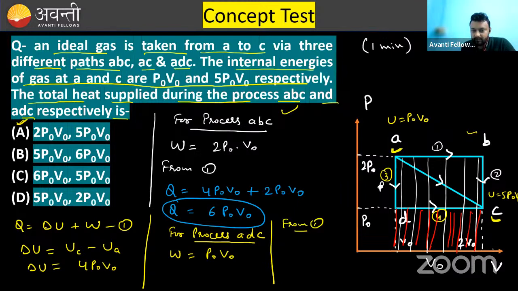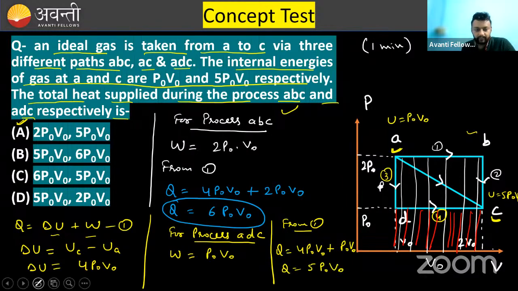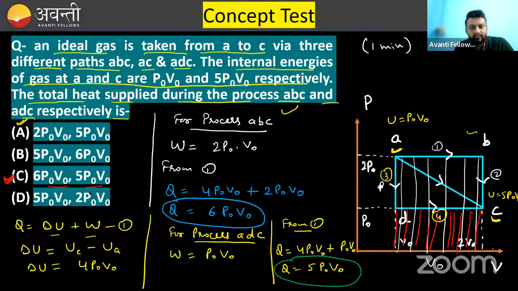Again, you can place the values in equation number 1. From equation number 1, Q is delta U plus W. Delta U is 4 P naught V naught, and W is P naught V naught. So Q is 5 P naught V naught. So the correct answer for this question is option number C: 6 P naught V naught and 5 P naught V naught.